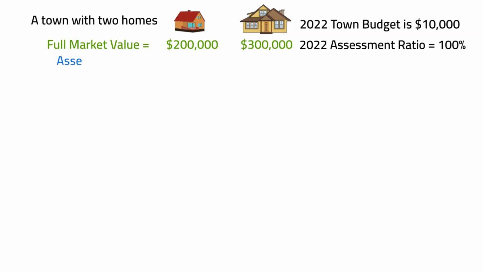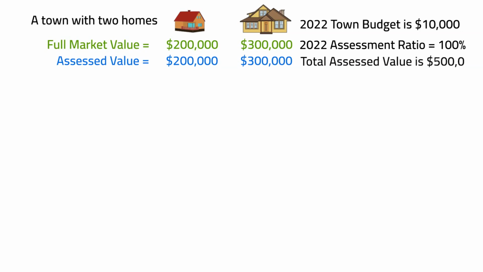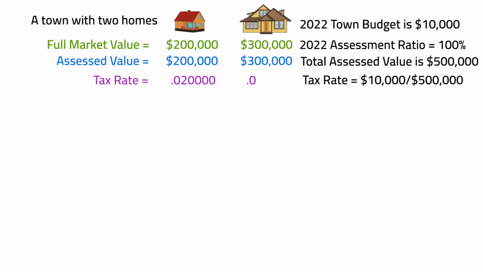Because of the 100% assessment ratio, the assessed values for the homes are the same as their full market values. That is $200,000 for the small home and $300,000 for the larger home. The total assessed value of all property in the town is $500,000. The tax rate equals the total town budget of $10,000 divided by the total assessment value of $500,000. Thus, the tax rate is $20 per thousand of assessed value.